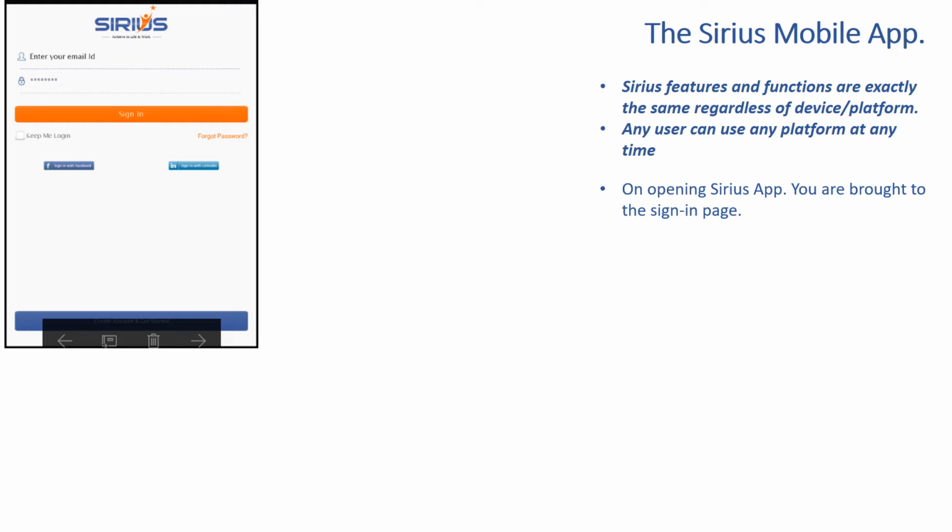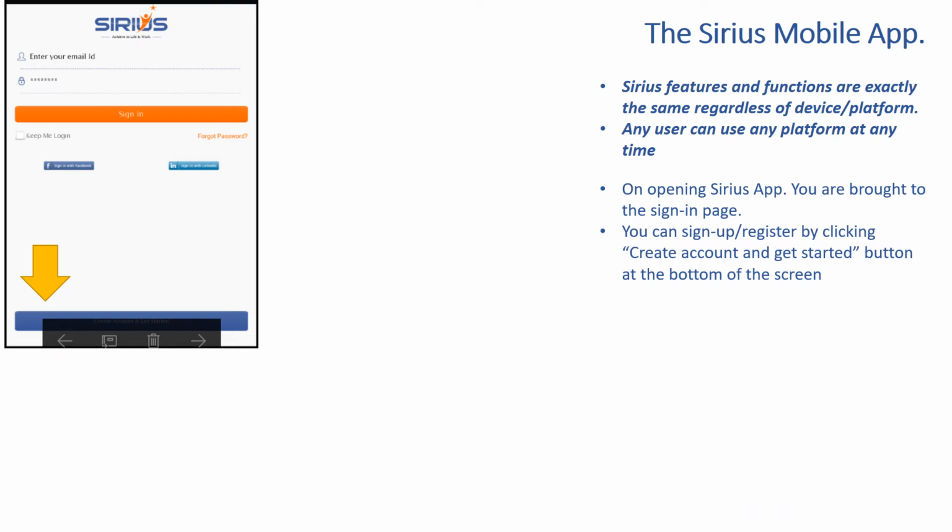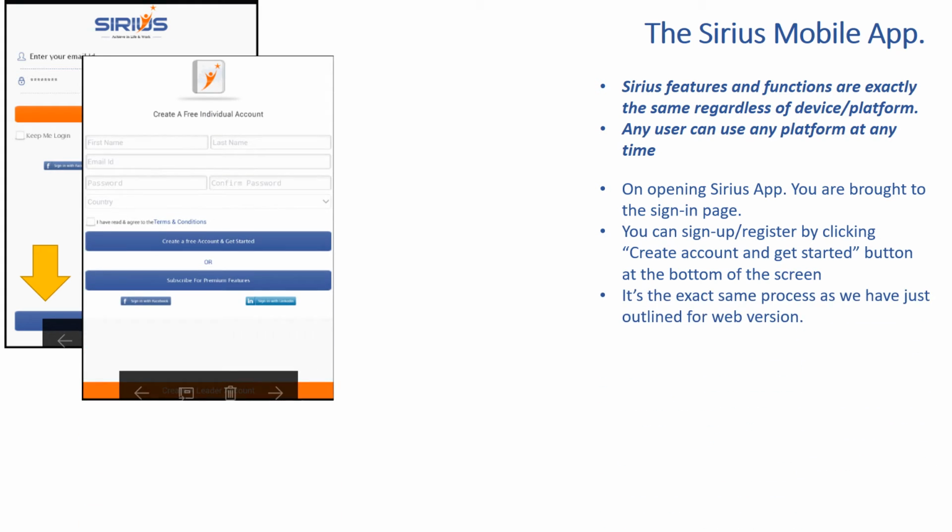On opening the app, you're taken to the sign-in page. At the bottom of that page, you will see a button to create an account and get started. So if it's your first time on Sirius, you can register and sign up by clicking on that button. It's exactly the same process as we have just outlined for the web version. You provide the same information.